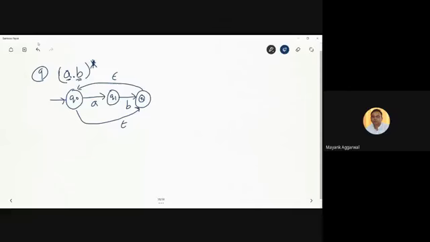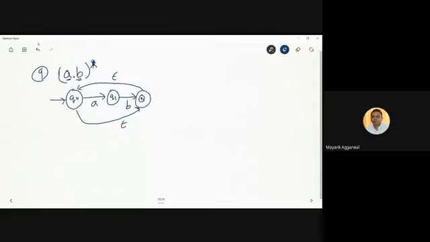So we draw this directly: a comes, then b comes, and then epsilon takes us back to the initial state, which is also the final state. This way (a b) asterisk will be fulfilled, because a and b will keep on coming.